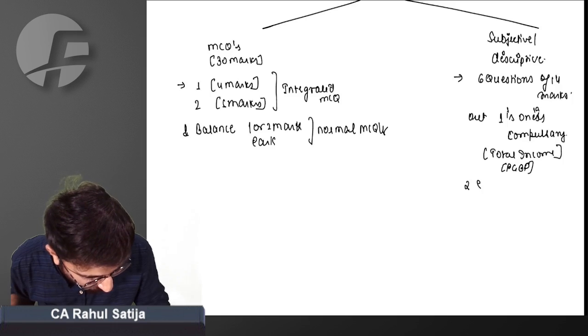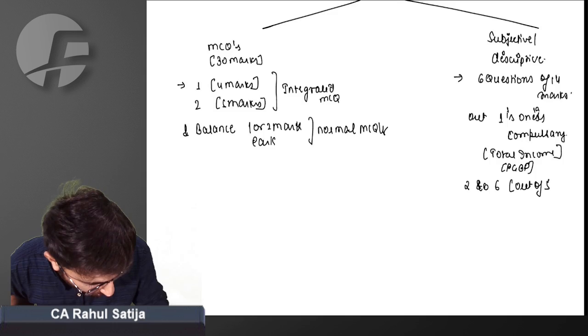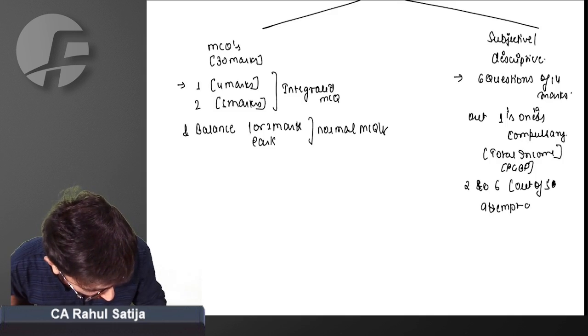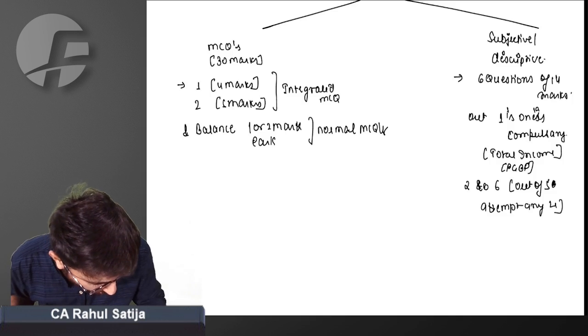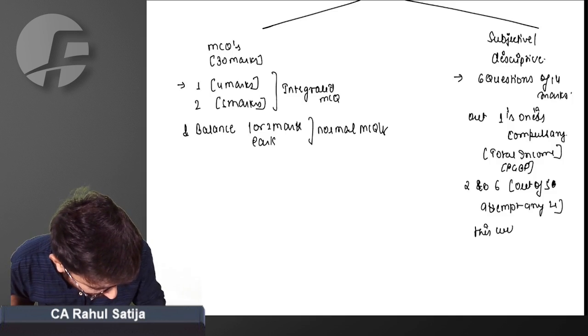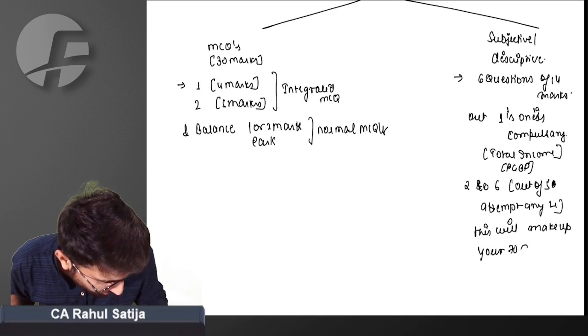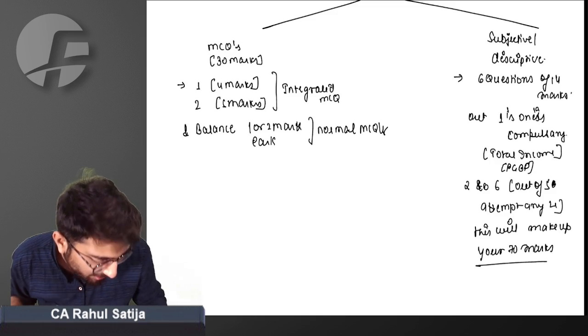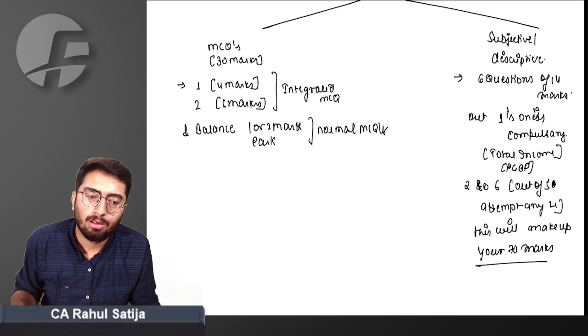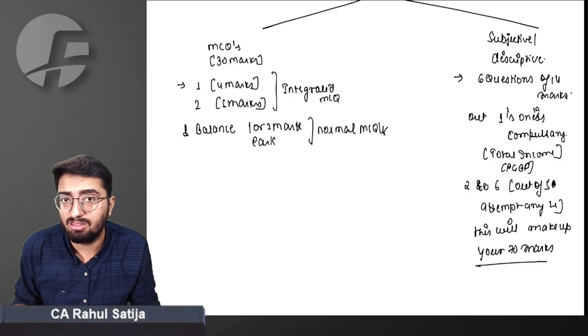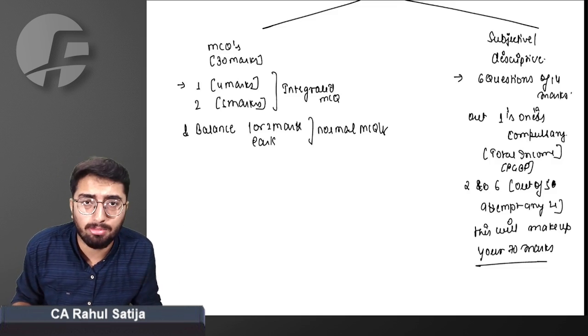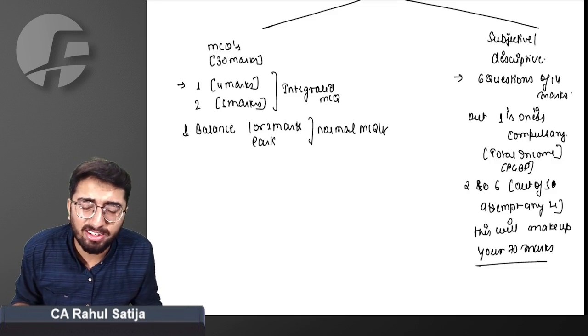From second to sixth, out of five, attempt any four. This will make up your 70 marks. Did you get this point? What my aim is, just listen to this. How you are going to get 70 marks.